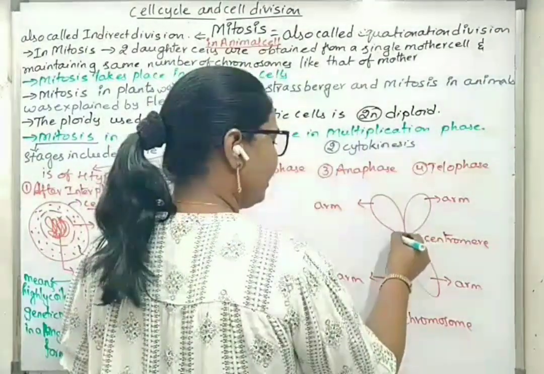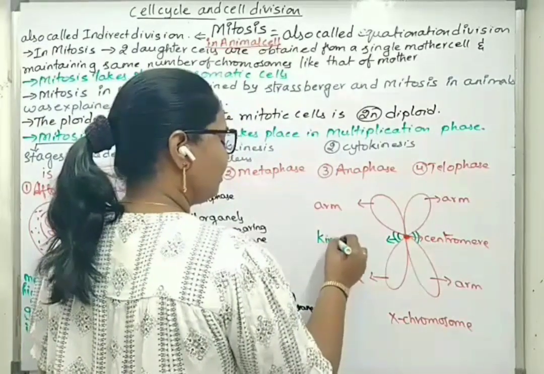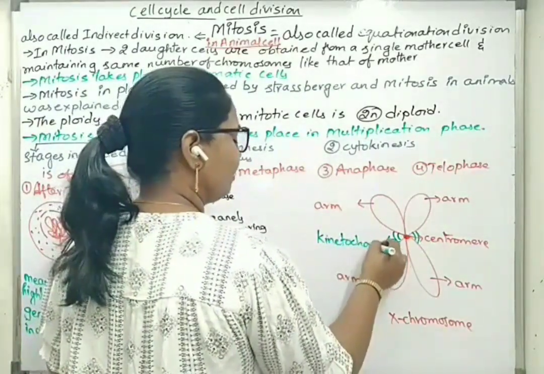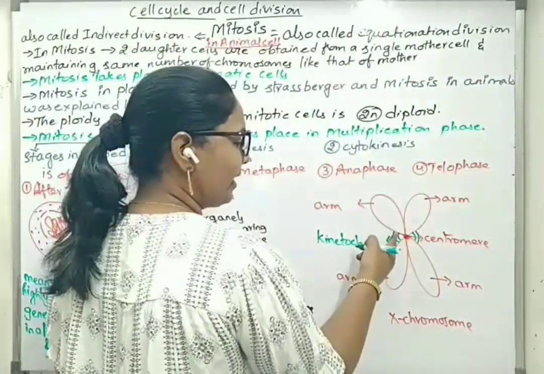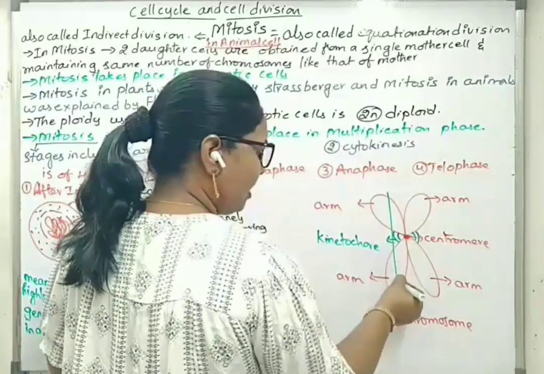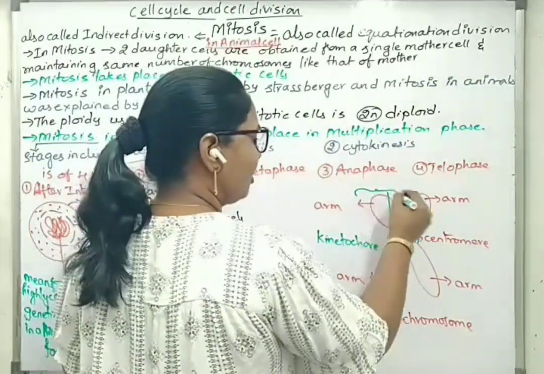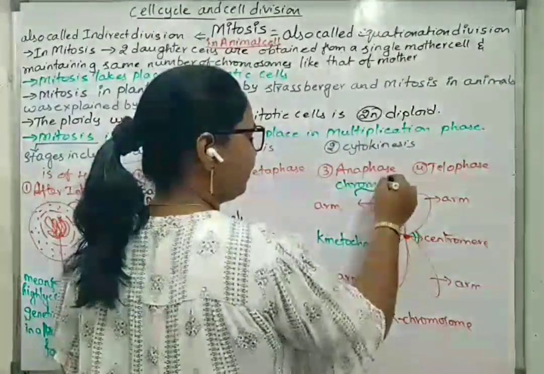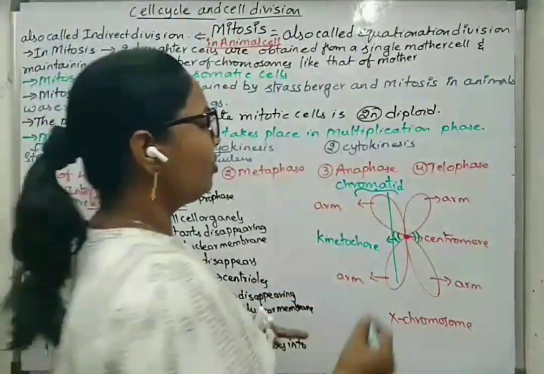Centromere on either side has some special structures called kinetochore. Spindle fibers during mitosis will be attached to this kinetochore only. The two vertical arms, this upper arm and lower arm, together are called a chromatid. So in this chromosome, we can see two chromatids.